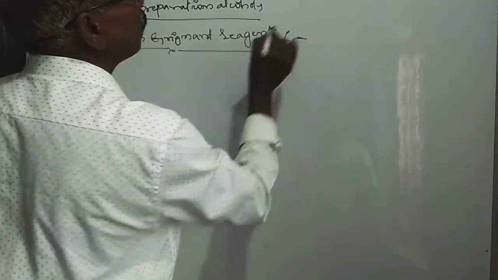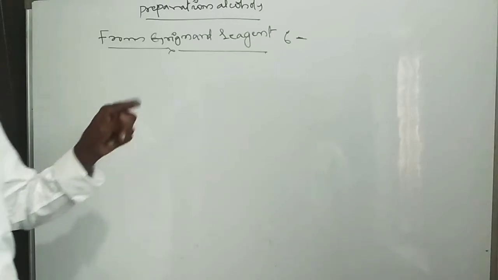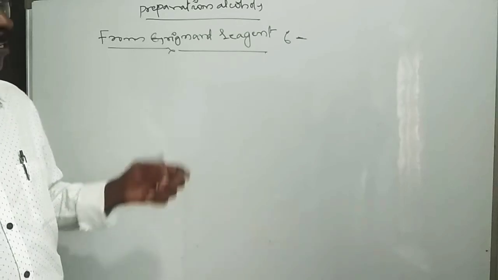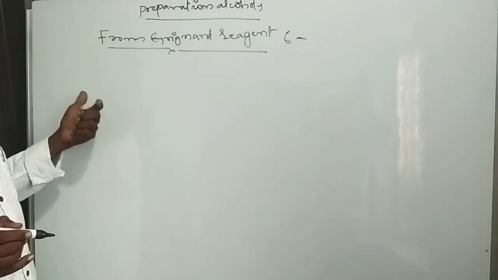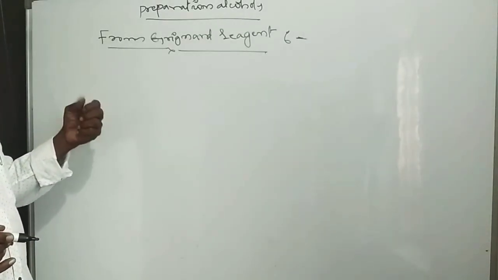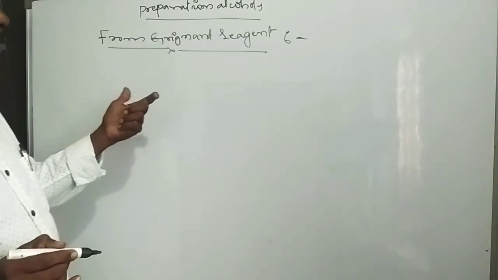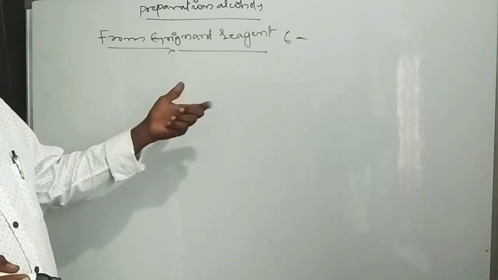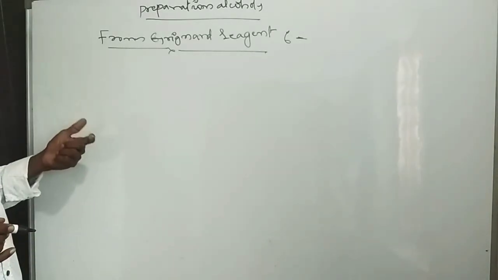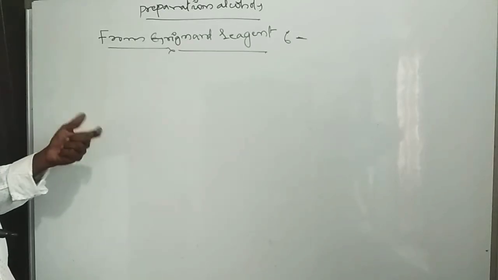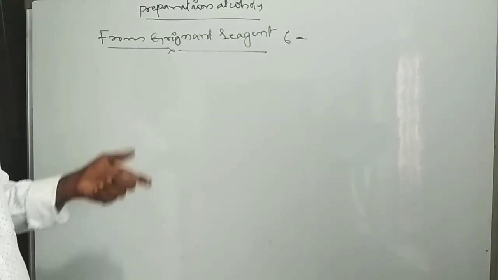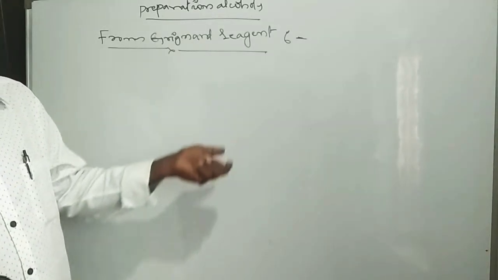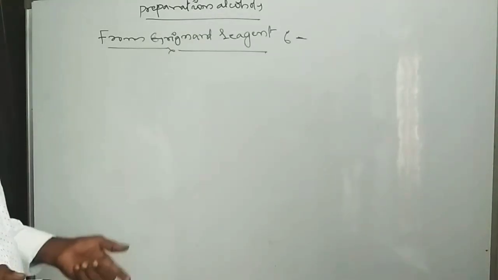Formaldehyde, if it reacts with the Grignard reagent and undergoes hydrolysis, forms primary alcohols. Acetaldehyde, if it reacts with the Grignard reagent, undergoes hydrolysis to form secondary alcohols. If you take a ketone, acetone, the first compound of ketones, it reacts with the Grignard reagent and undergoes hydrolysis to form tertiary alcohols.